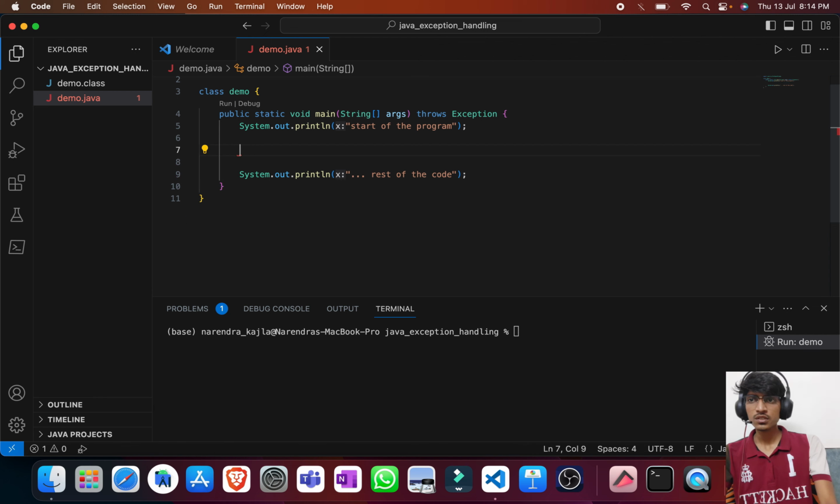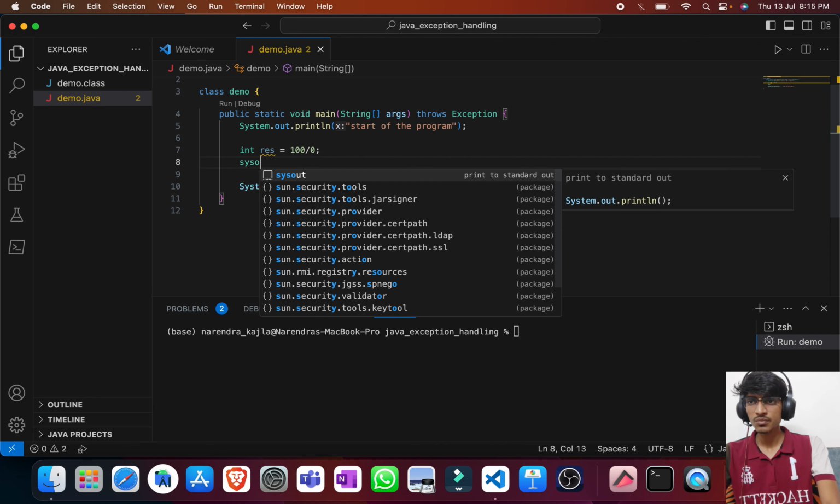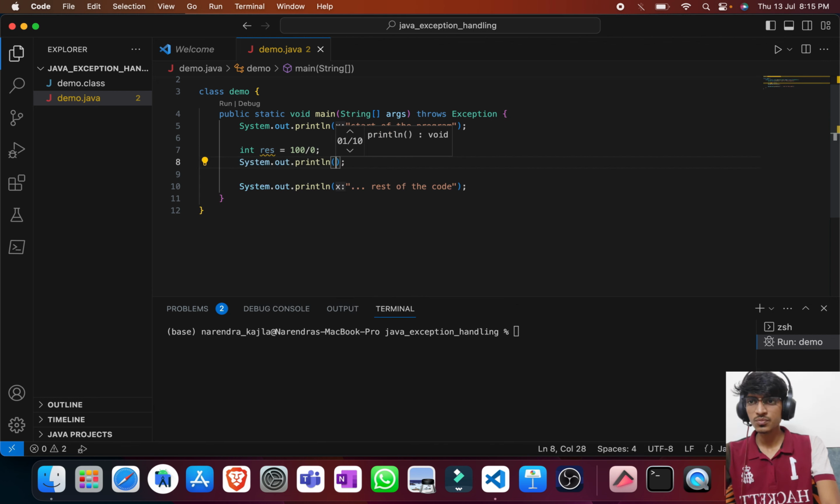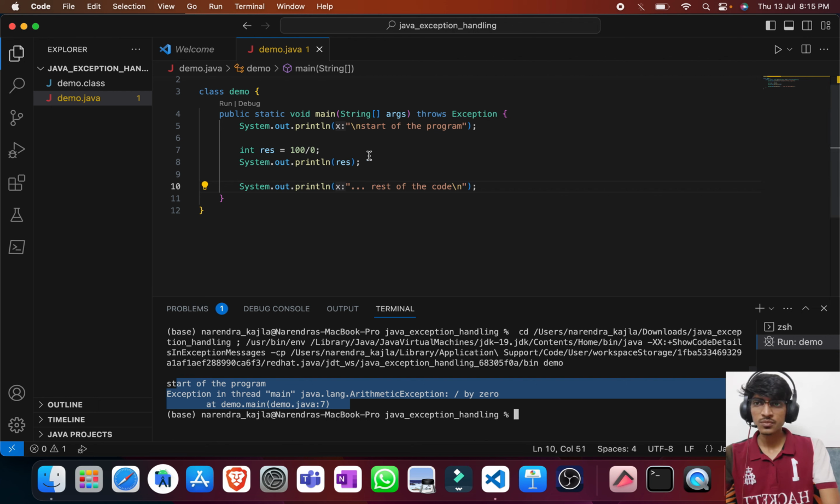Let me just remove it, and let us again take the same example. So we have int result, which is 100 divided by 0, and I'm just printing result here. We all know that this will throw an exception. Let me try to run it once. Let me put a newline here and again here. Okay, so as we can see, it is throwing the exception.